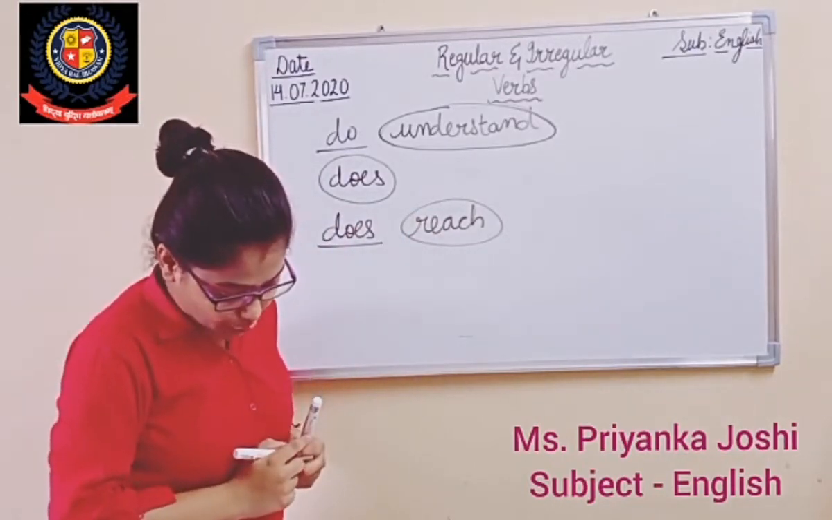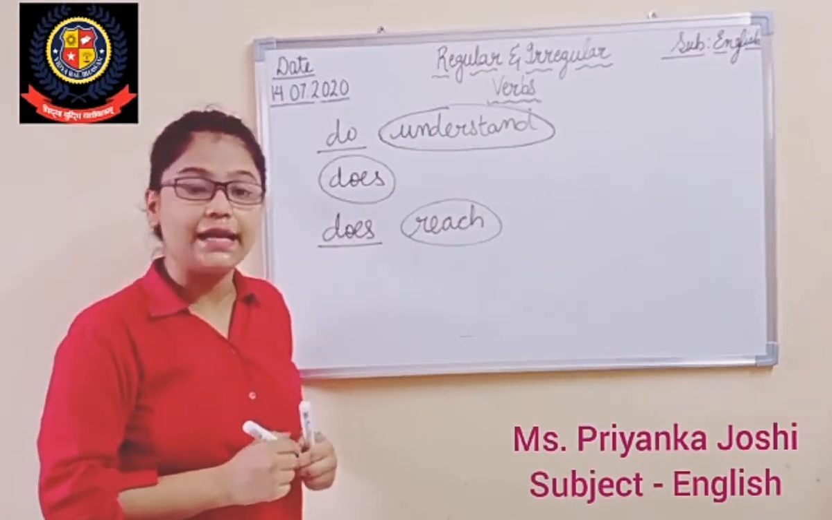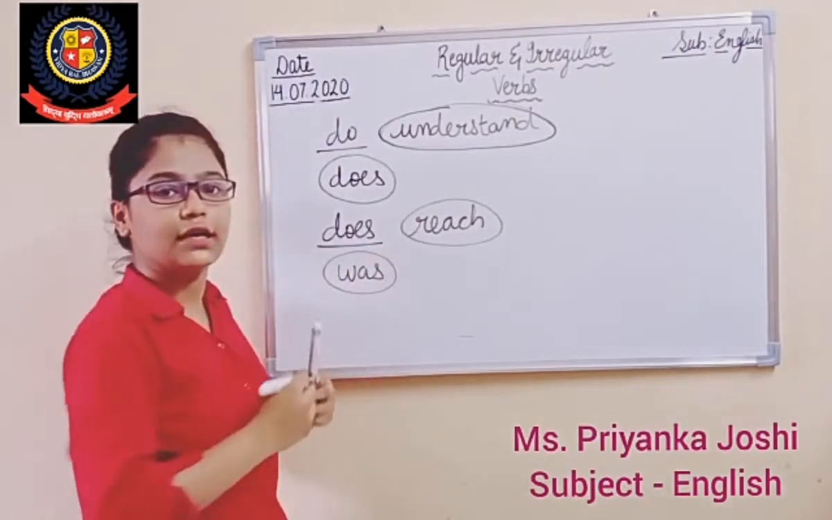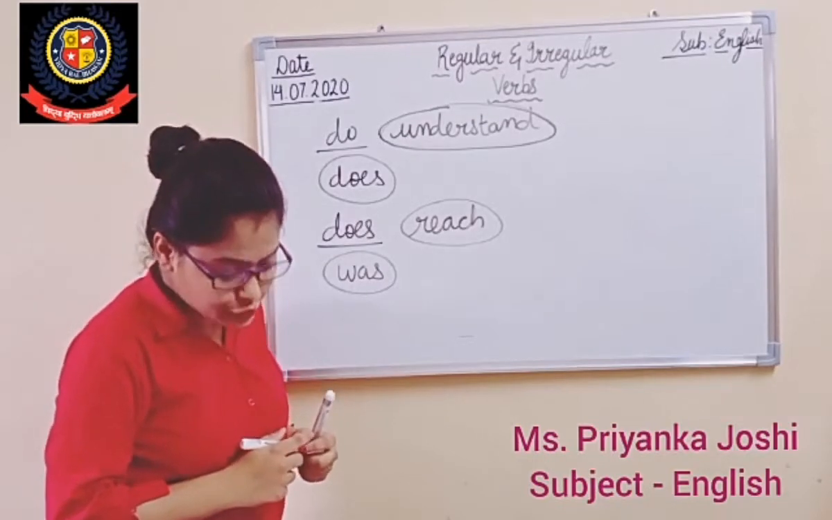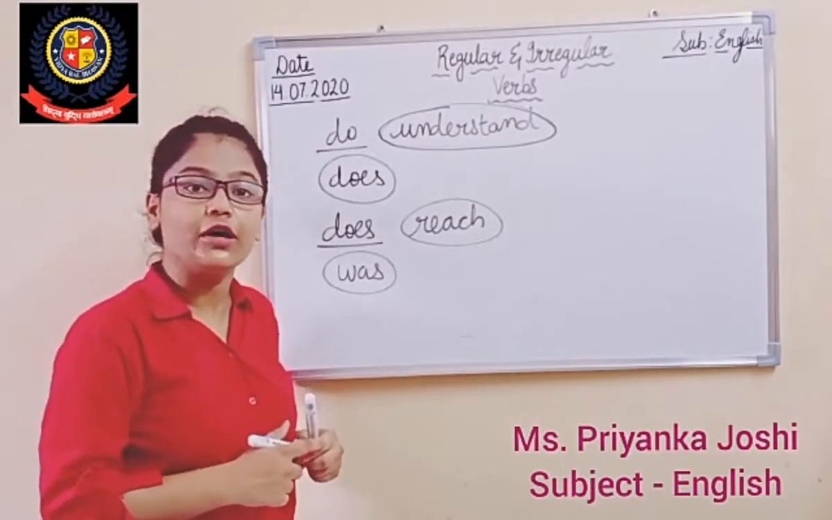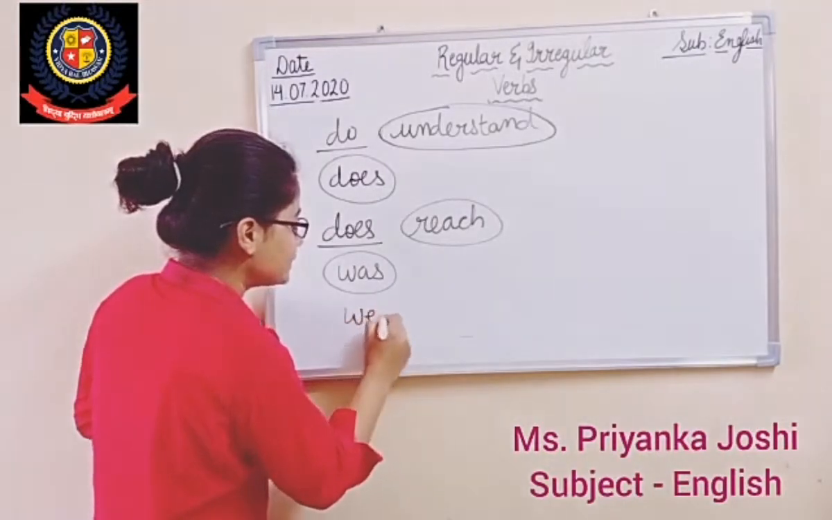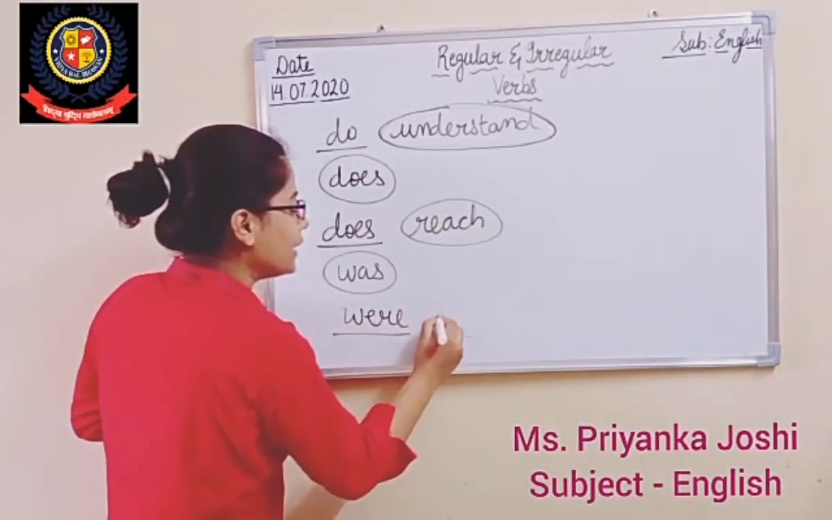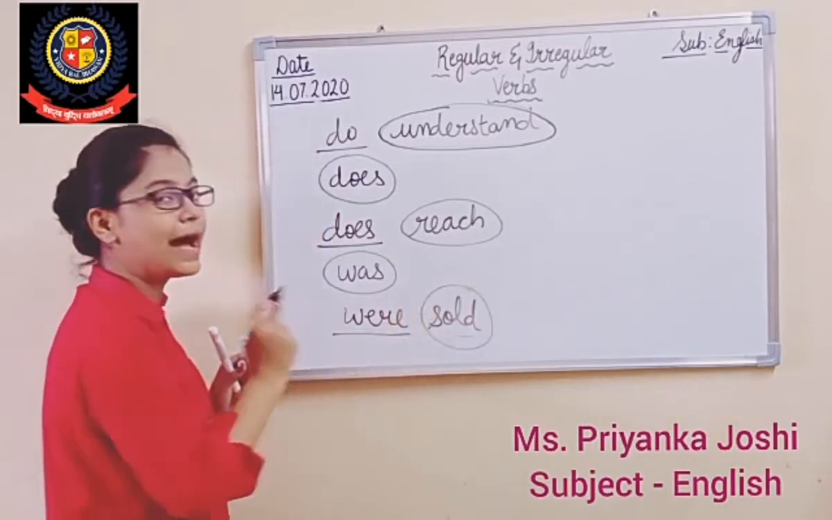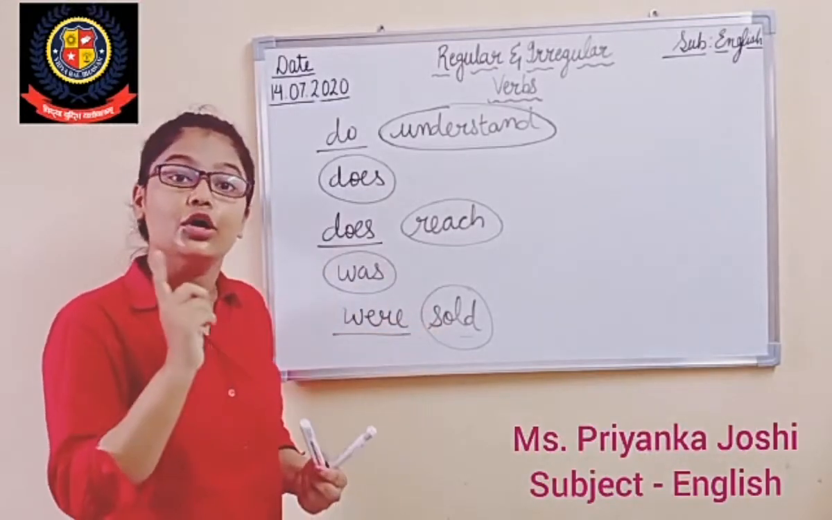Okay. Now, Himmat was always punctual even as a child. Here was is acting as a main verb, so circle it. Come to the 10th one. All the tickets were sold on the first day. Right? Were here is the helping verb and sold here is the main verb. So you will underline the helping verb were and you will circle the main verb sold.